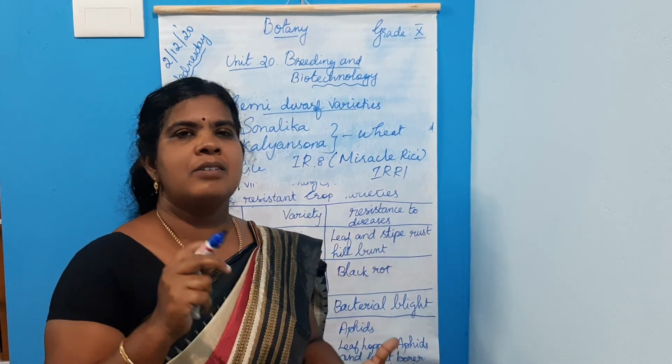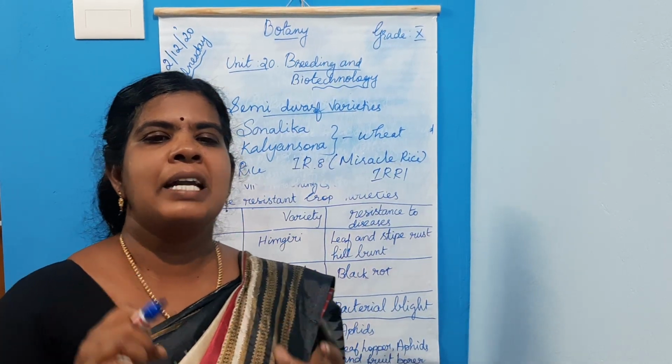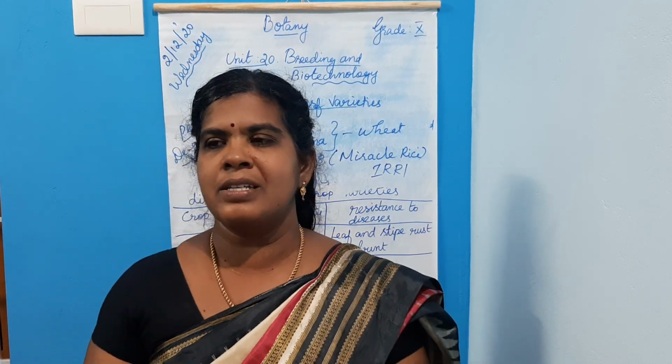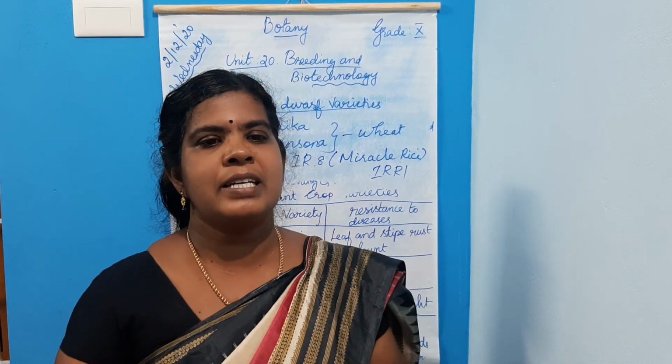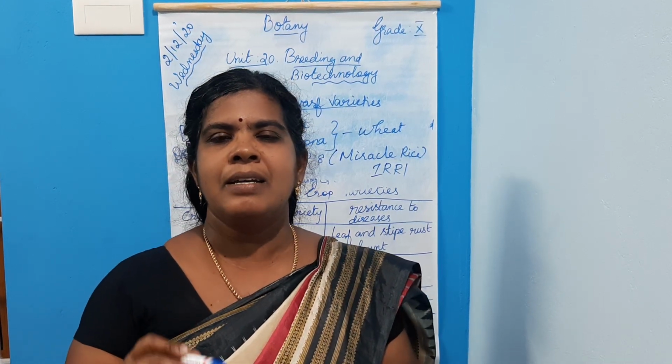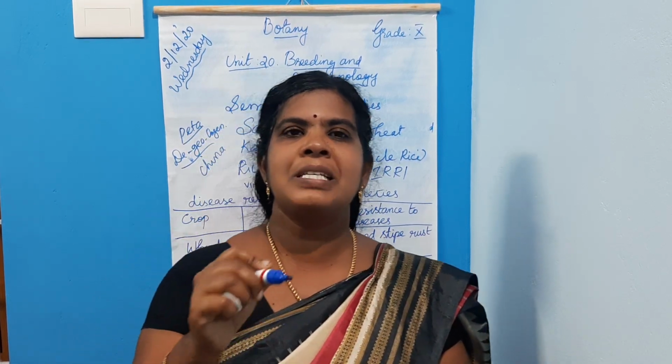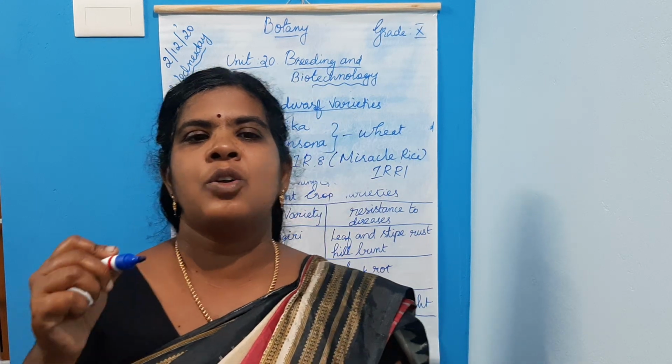Usually plant diseases are caused by pathogens like viruses, bacteria, fungi, etc. These pathogens affect the crop yield, and because of these diseases the production of crop is less, isn't it? Hence it is important to develop disease resistant varieties.